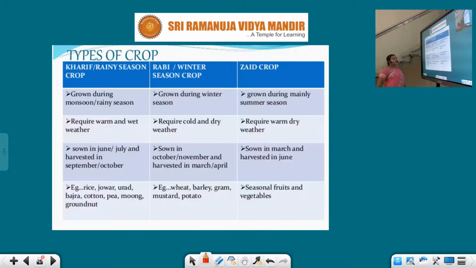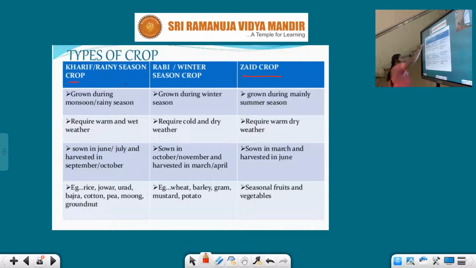Now, let us see the different types of crops present in India. Already I explained there are two types of crops, Kharif and Rabi, and a third type of crop, that is Zaid crop.